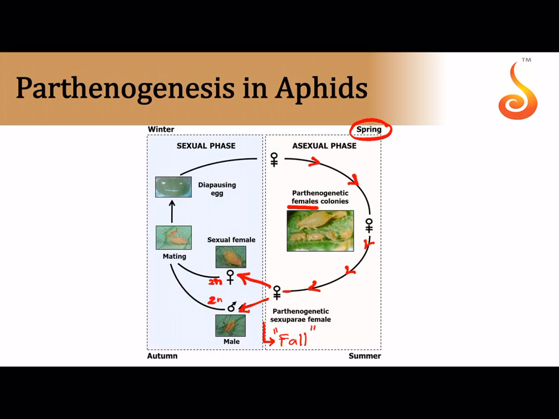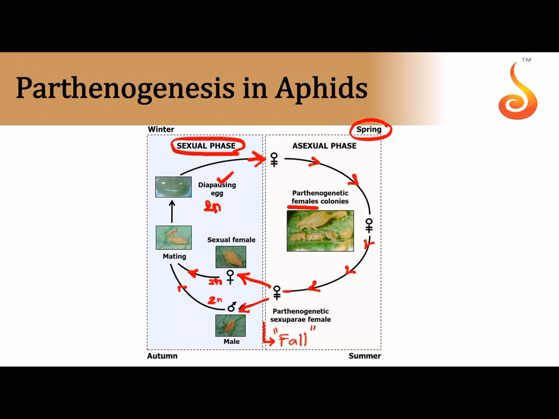Now, if only females are produced, it is called teletoky. If only males are produced, it is called arrhenotoky. But here, the female at the end of summer or the beginning of the fall season is producing both male and female through amphitoky. And now the male and female are going to reproduce sexually. So this is the sexual phase. They reproduce sexually to produce diploid eggs, and then after winter, at the beginning of the next spring season, the diploid eggs will hatch into females, which are again capable of parthenogenesis. So this is called cyclical parthenogenesis, seen in aphids.